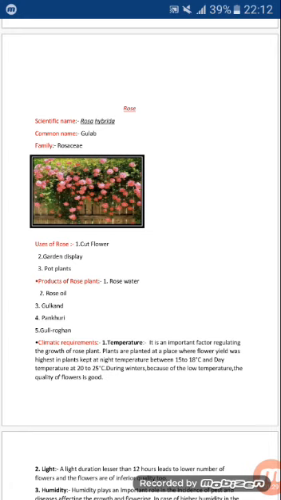So next are the climatic requirements for the cultivation of rose. First one is temperature. It is an important factor regulating the growth of rose plant. Plants are planted at a place where flower yield is highest, keeping the night temperature between 15 to 18 degrees Celsius and day temperature between 20 to 25 degrees Celsius. And quality of flower is good in winters because of the low temperature.